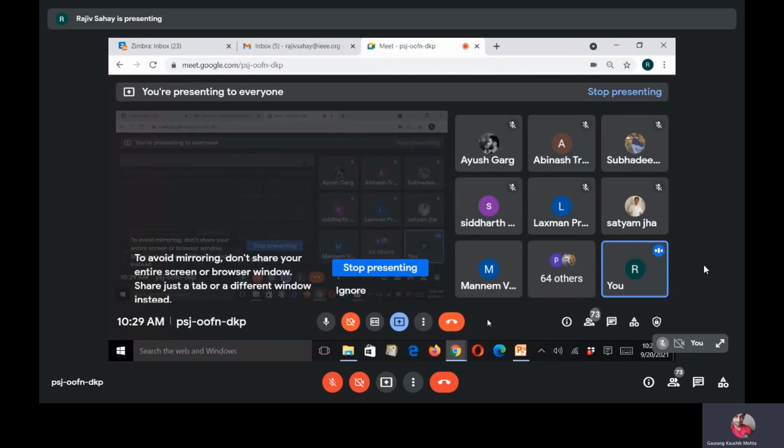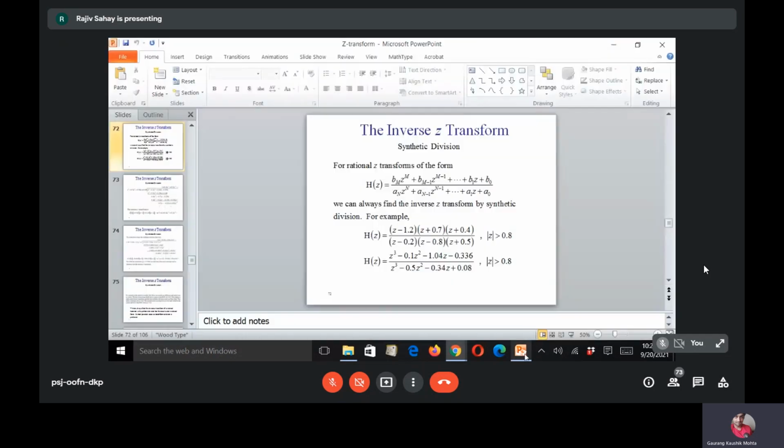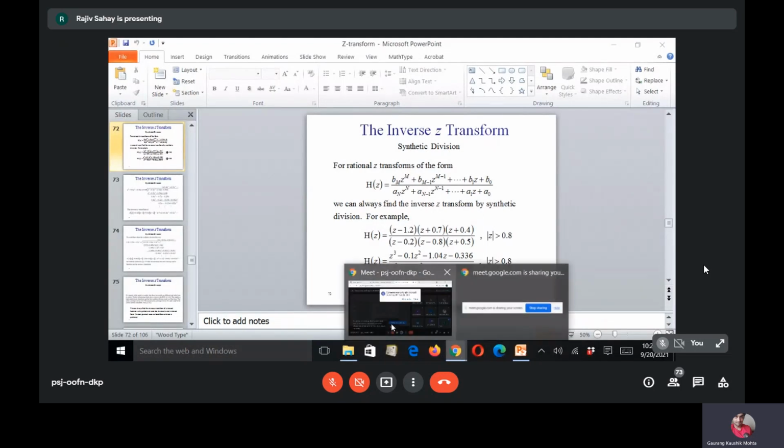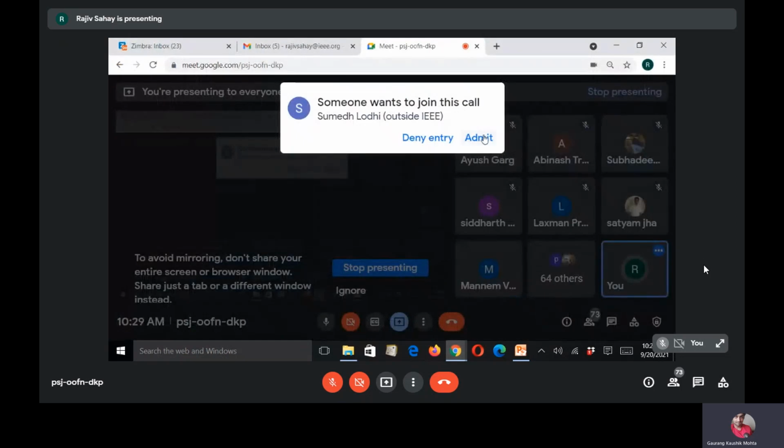That is called synthetic division. So that is one way by which you can calculate it, but that is a tedious way, and sometimes it is not possible to use long division. So generally we will try to avoid this.